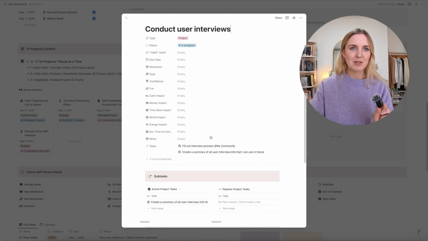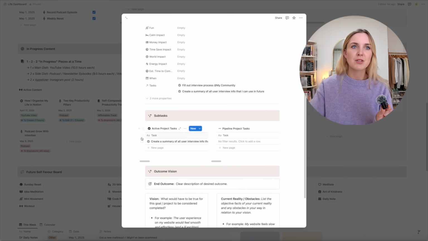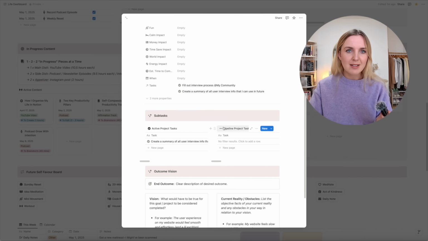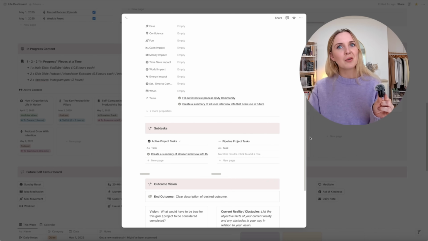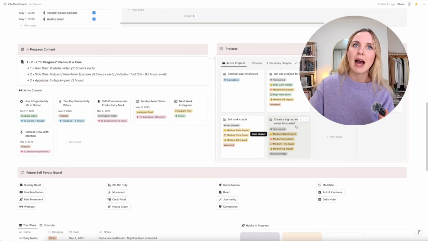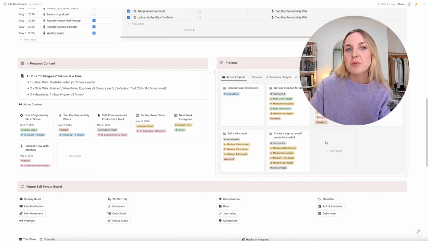Under each of these projects, I also have like a task section, so I can add tasks through the projects. That way I can see all the tasks assigned to a project. And the general rule, which is very David Allen-esque, is have one task assigned to each project at all times.